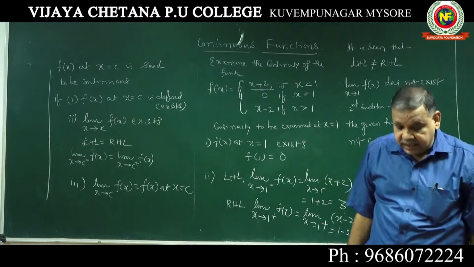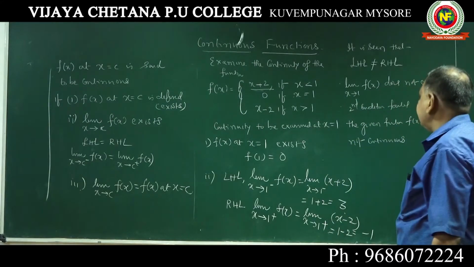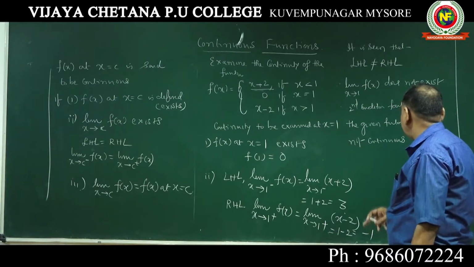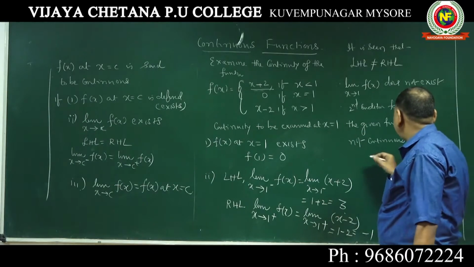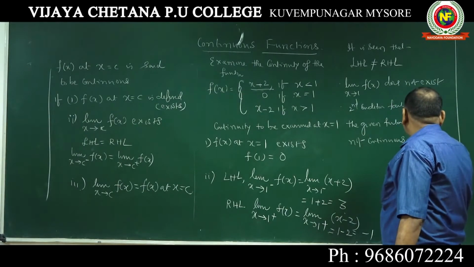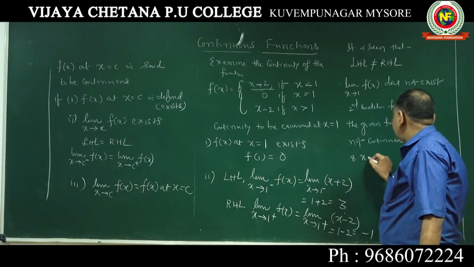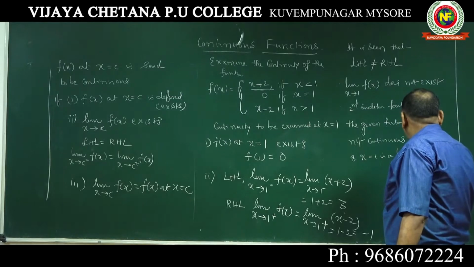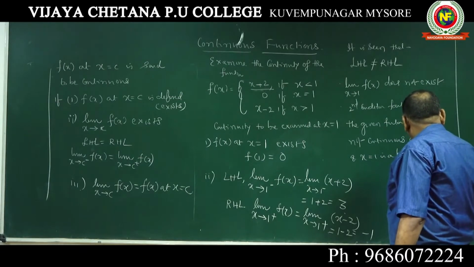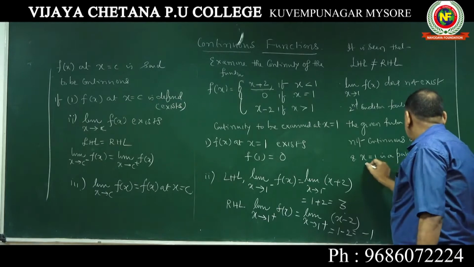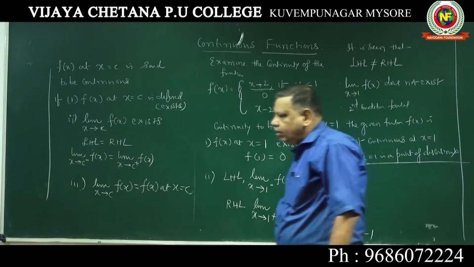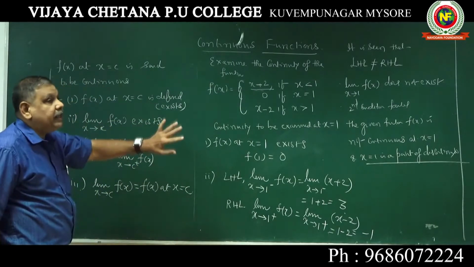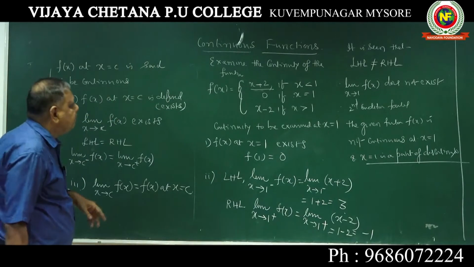If this value is also the same, then it is a continuous function. Here the second condition failed because LHL is not equal to RHL. Second condition failed. The given function f is not continuous at x equal to 1, and x equal to 1 is a point of discontinuity. Sometimes they ask you to find the point of discontinuity. However, you should write x equal to 1 is a point of discontinuity. I will explain again. Very important aspect. For 4 marks this question is given.